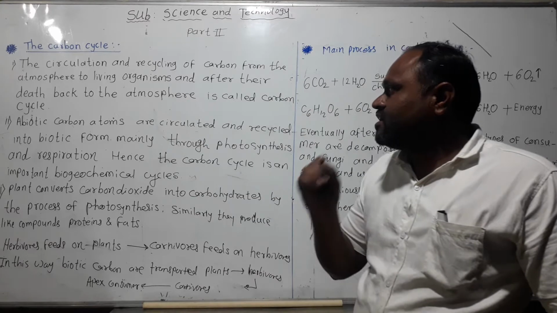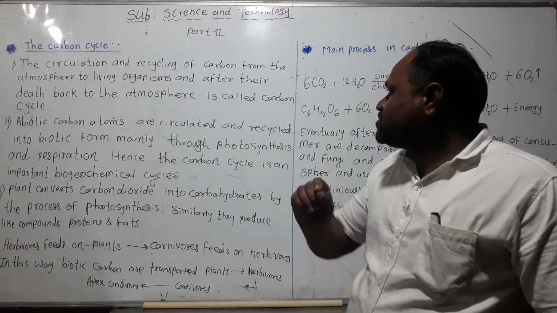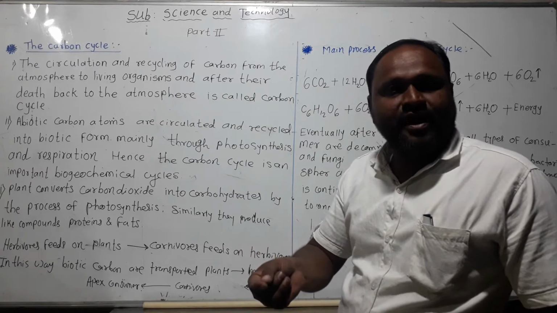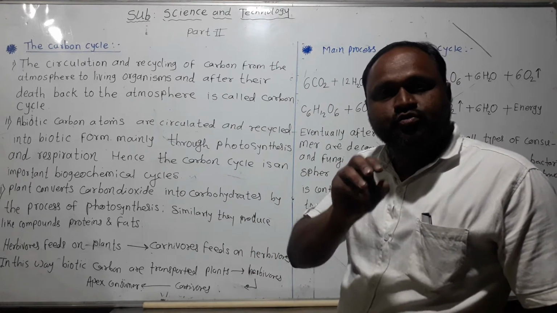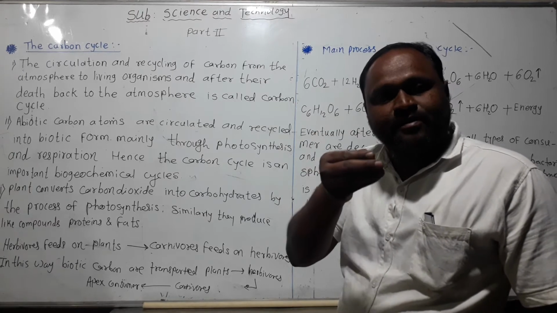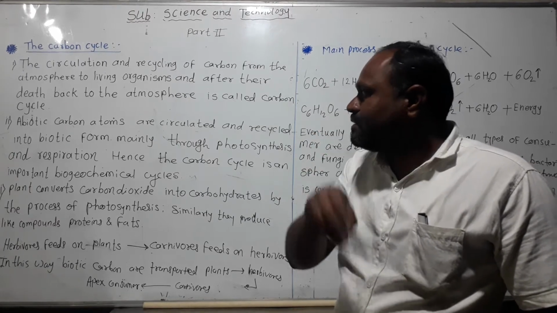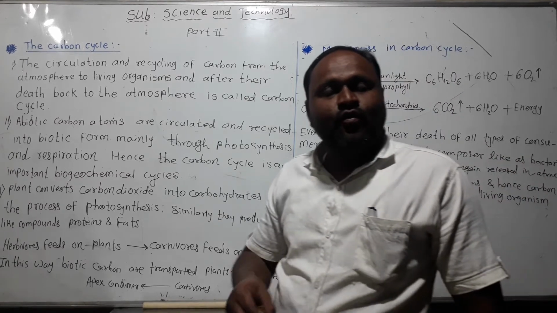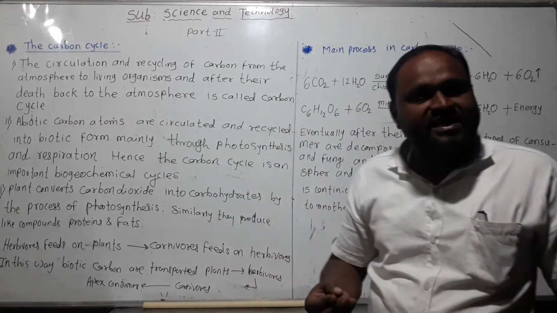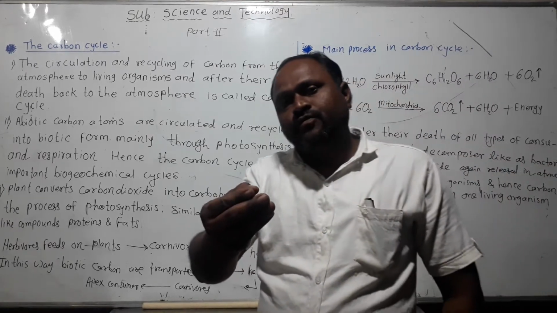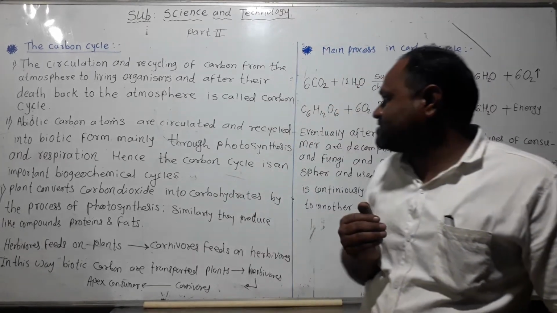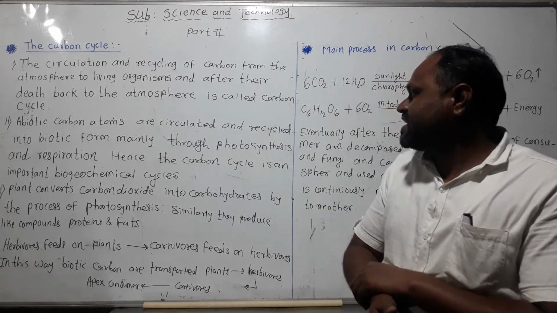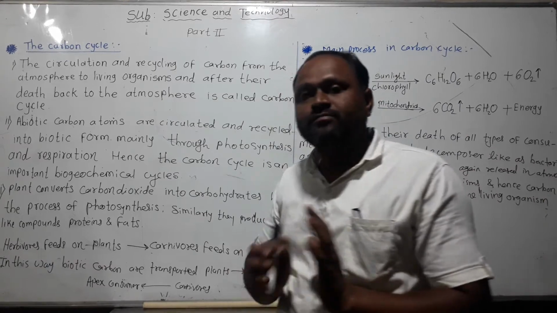This abiotic carbon is first consumed by the biotic factor, the plants. Plants prepare their own food material by photosynthesis, utilizing carbon dioxide, and also respire. Hence the carbon cycle is an important biogeochemical cycle.